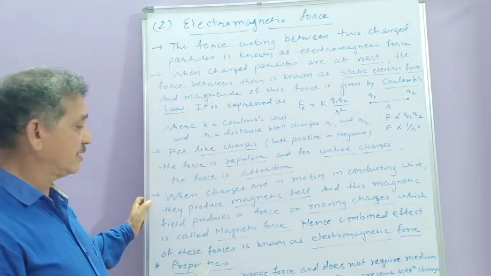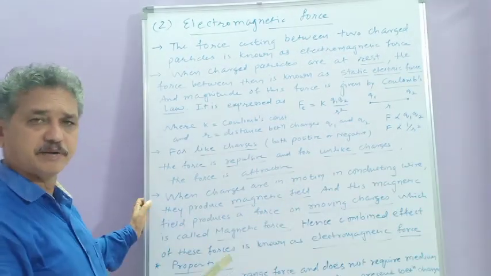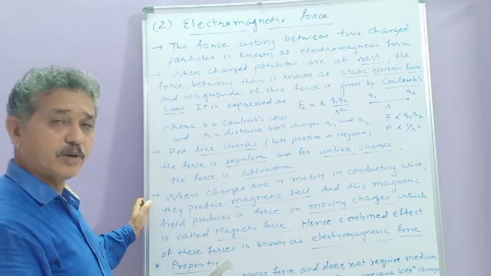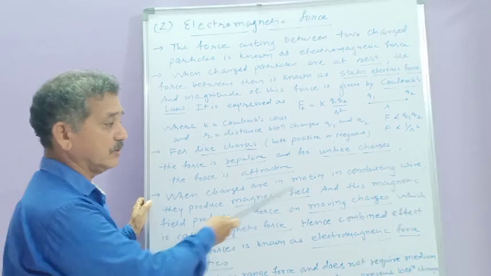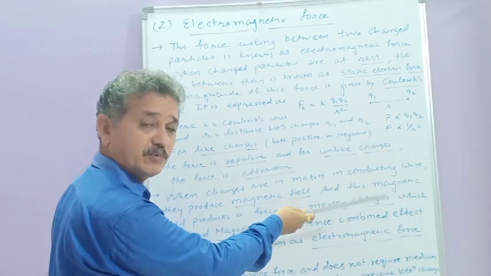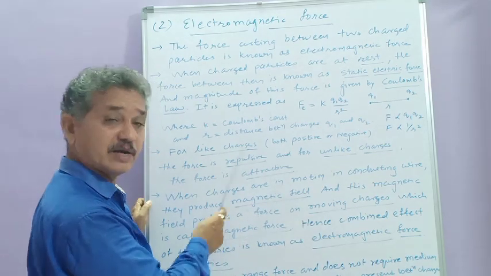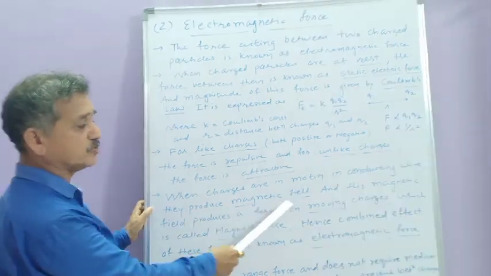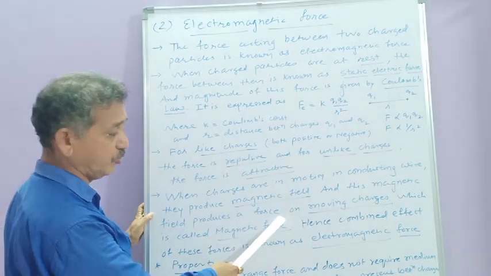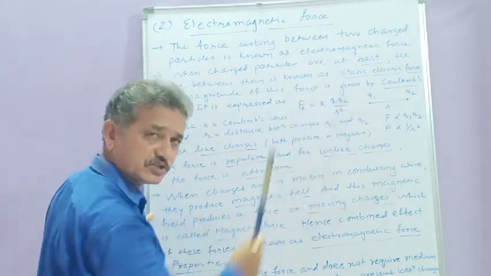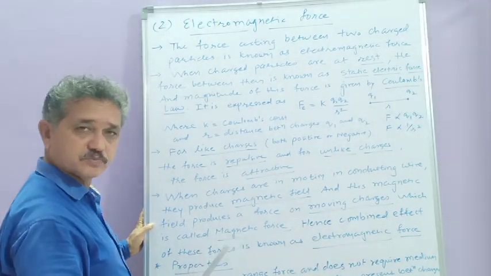Now, as I said earlier, if these charges are in motion in a conducting wire, then what could happen? Due to the motion of the charges in the conducting wire, current is generated, and due to current, a magnetic field is generated surrounding the wire. And this magnetic field now produces a force on moving charges, which is called magnetic force.